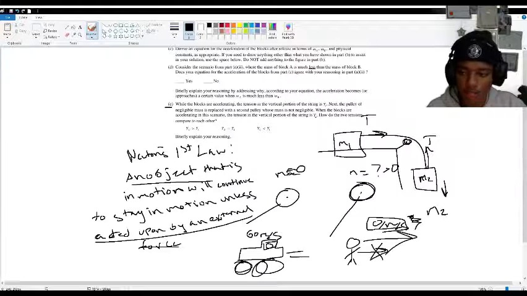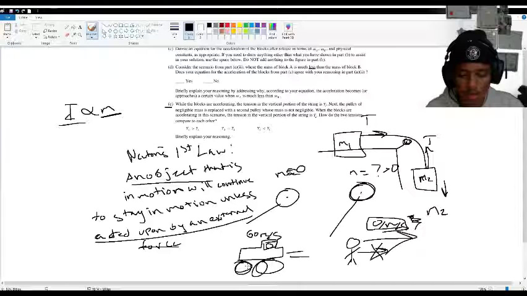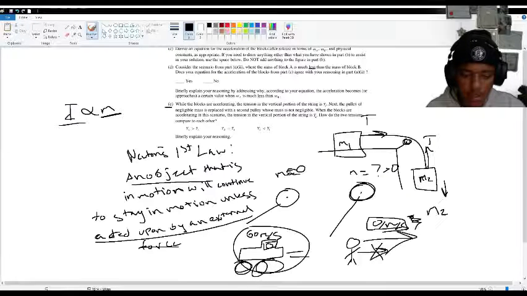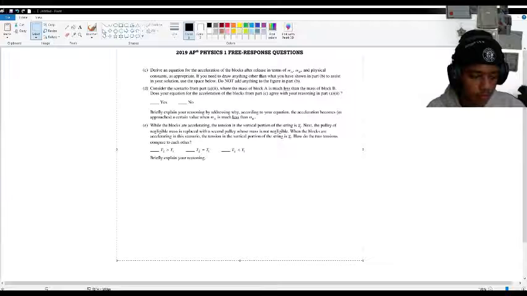So inertia is proportional to mass. How do you draw it? It's like this. The greater the mass, the greater the inertia. The lower the inertia, the smaller the mass. And basically, that's just a quick rundown of what inertia is. And I'll show you how it runs into what rotational inertia is as well in just a second.